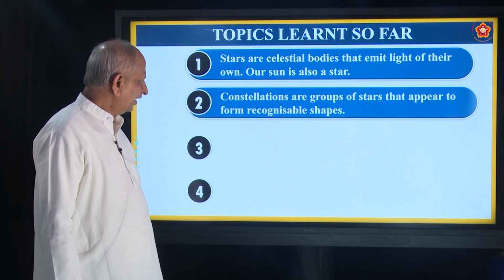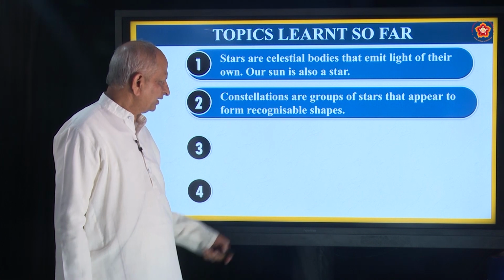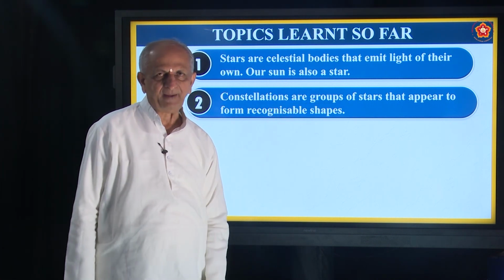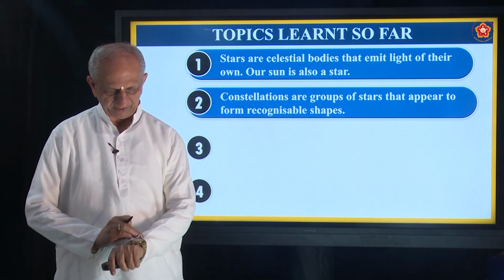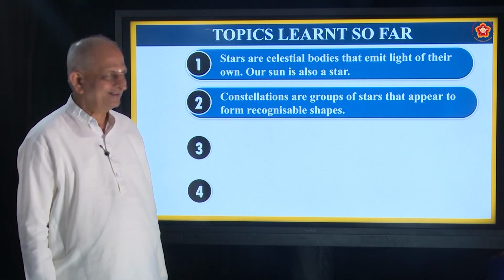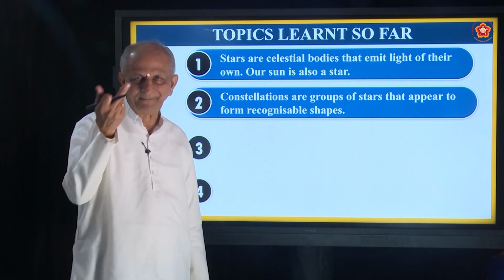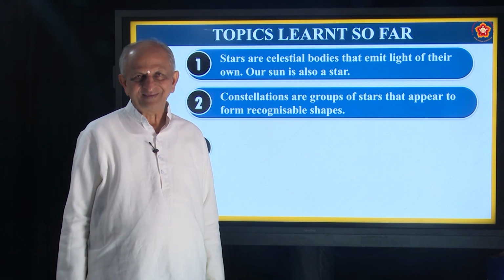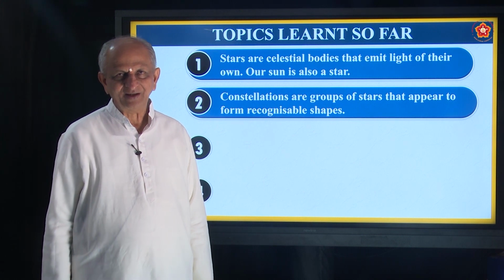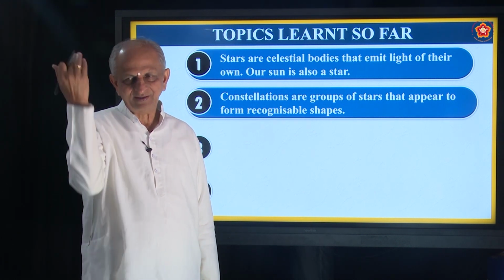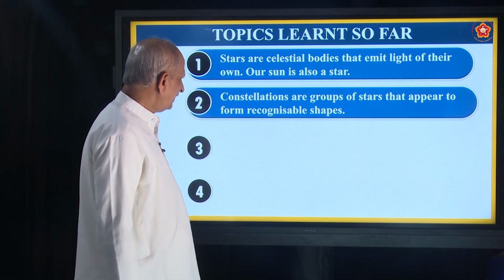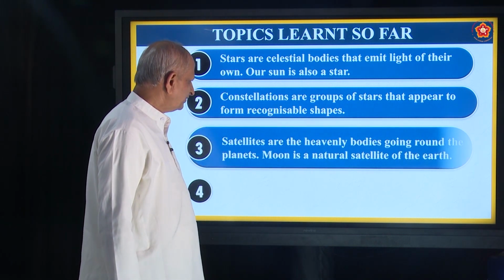Okay. What are constellations? They are groups of stars that appear to form recognizable shapes. So definite shapes they have got. That's why it is called a constellation. Can I give you an example? Come on. Yeah. Ursa Major. Then Orion. Then Cassiopeia. And so on. Correct?